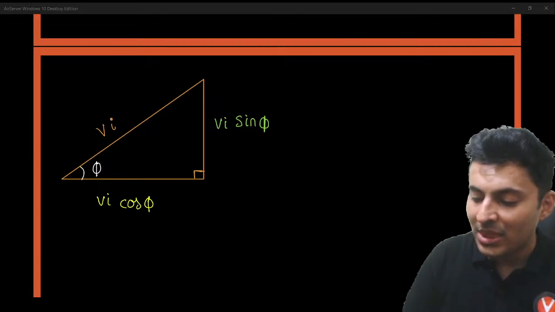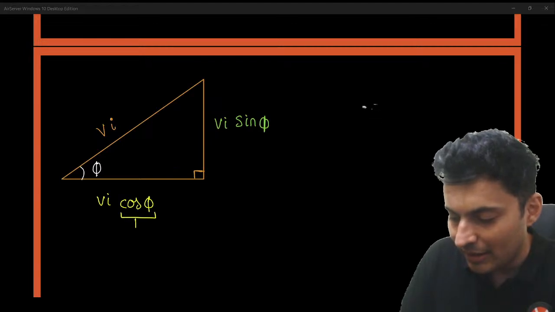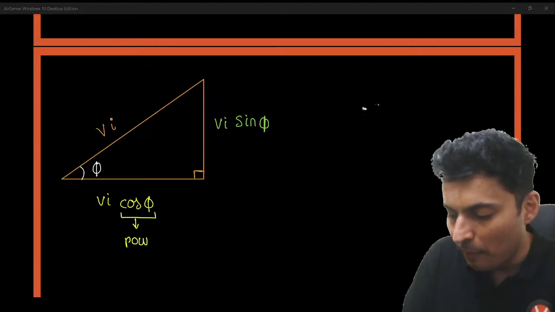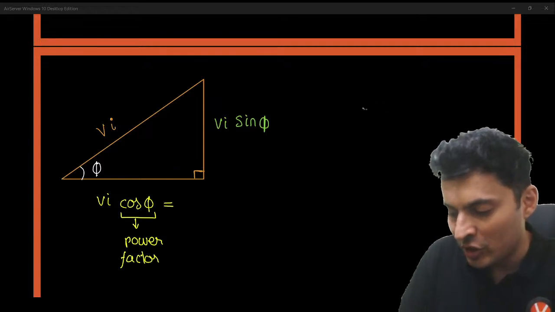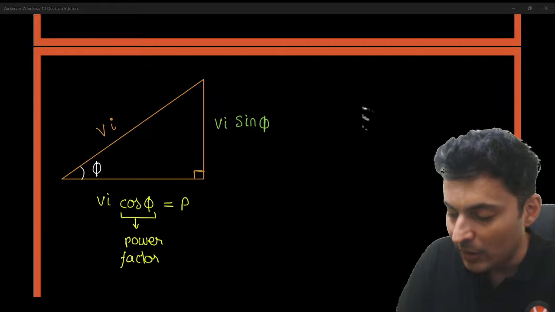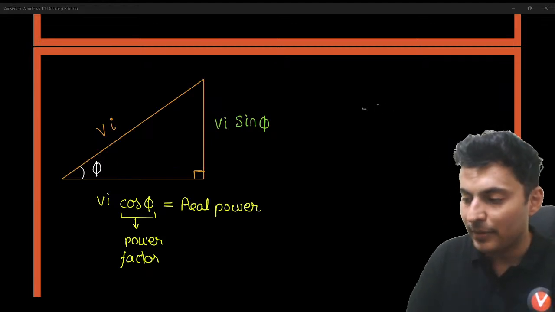If you remember, this is the formula for the power. And this particular quantity right over here is your power factor. So this is basically your real power.